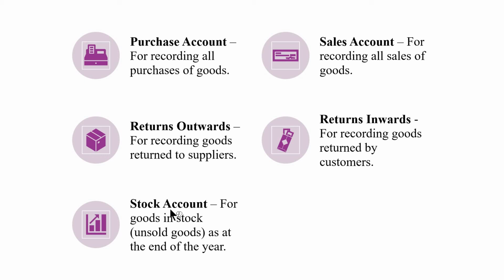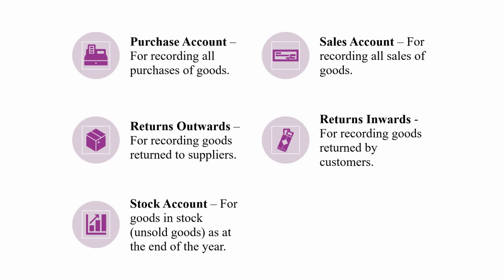The next one is the stock account. It's a ledger account for goods in stock, unsold goods as at the end of the year. Stock is a quantity of goods lying unsold with the business at the end of the accounting period. There are two types of stock, opening stock and closing stock.